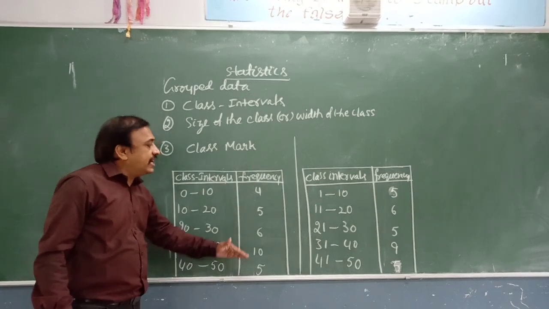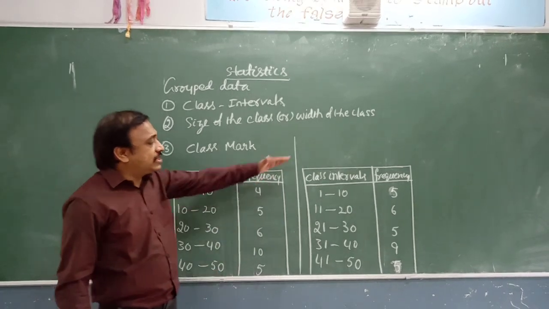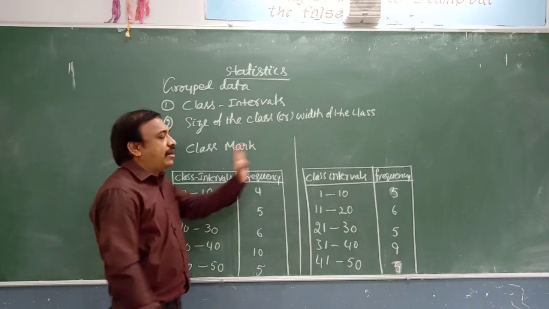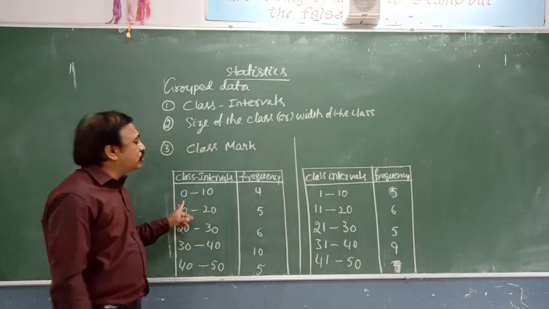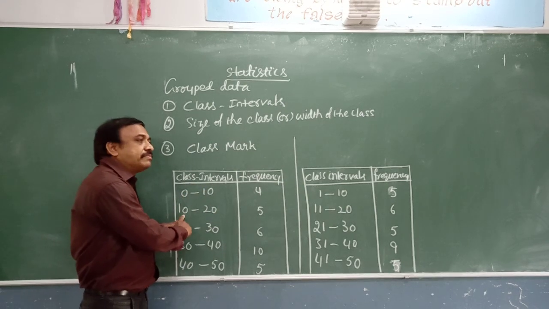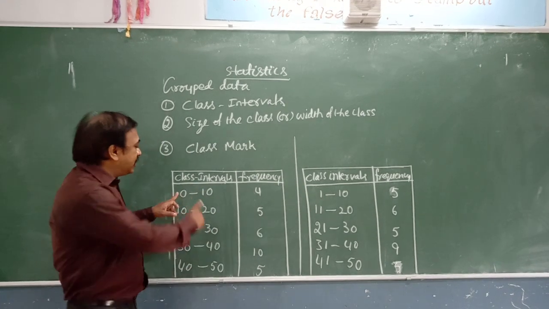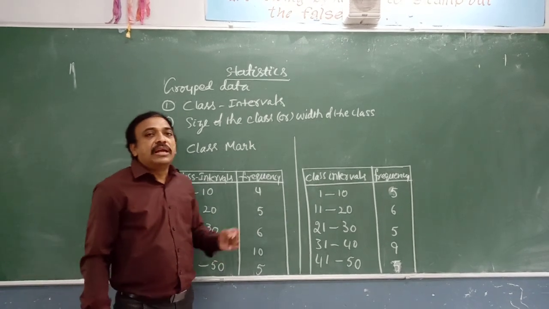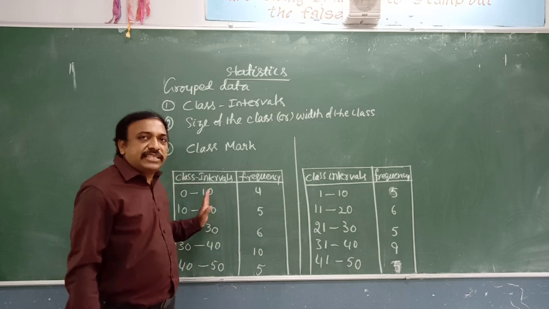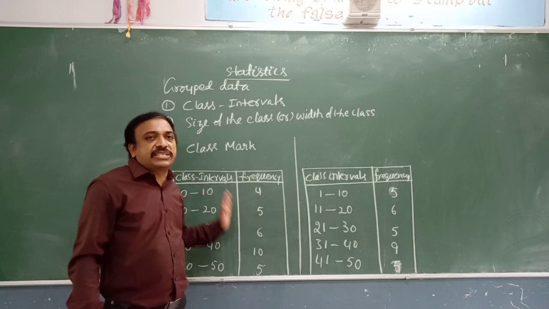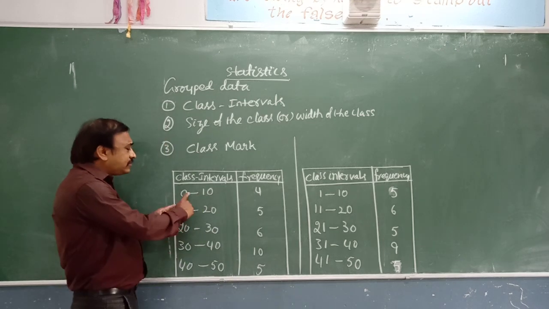This is called grouped data, and here also we have grouped data. See the difference between this data and this data. Here 0 to 10, and the next class interval starts from 10 to 20. This type of data, 0 to 10, 10 to 20, is called continuous grouped data.